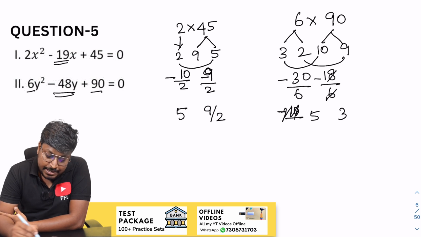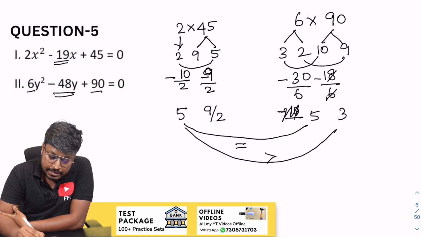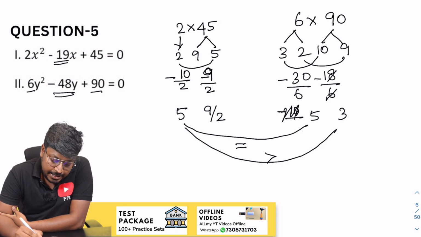So now the comparison part. So 5 and 5, equal to. So 5 and 3, 5 is greater than. So 9 by 2 and 5, right? So 9 by 2 and 5, so 5 is greater than.